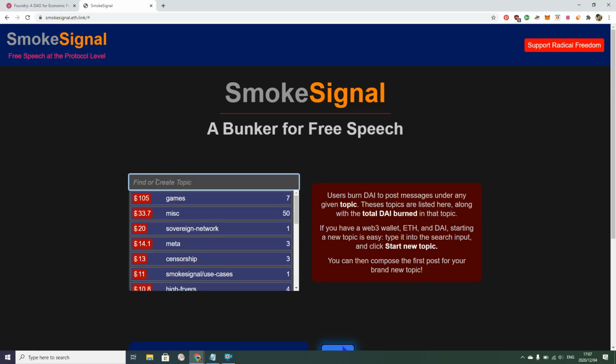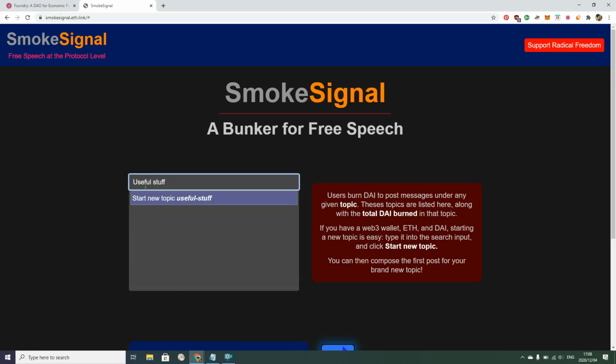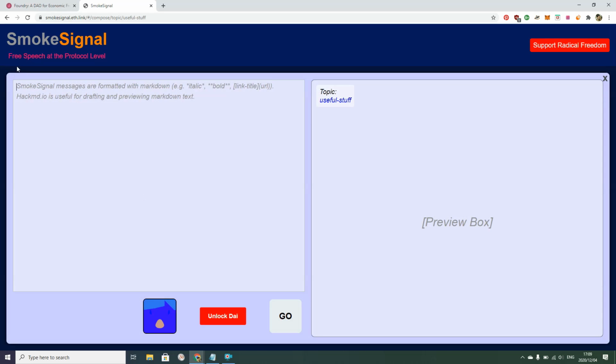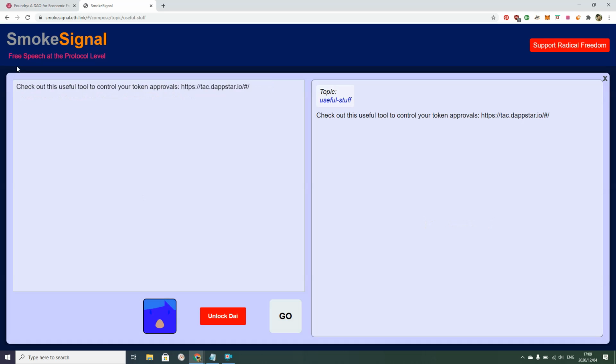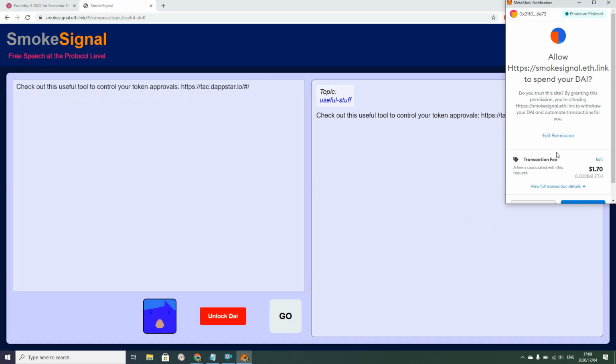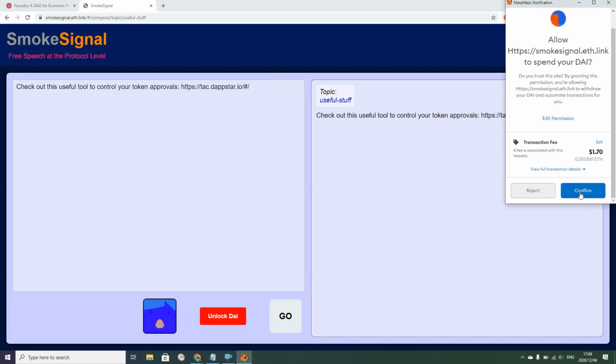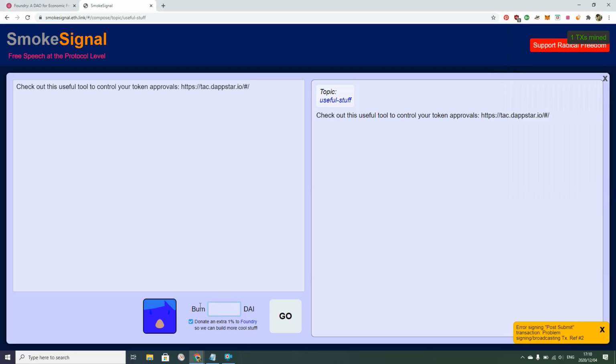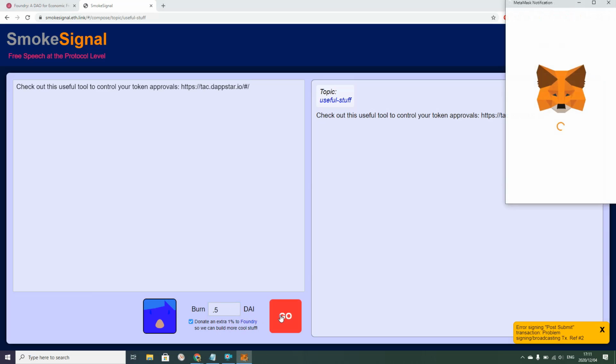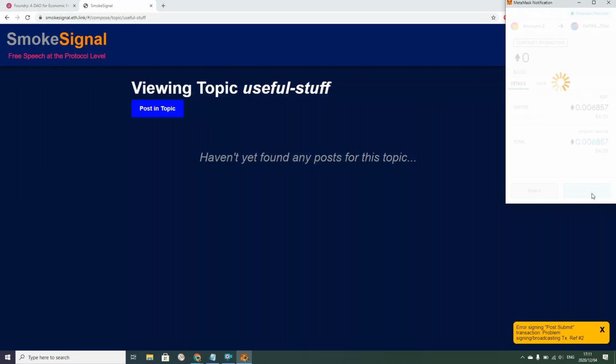Okay, so let's create a post. It can be anything, like airing my views on a political figure, calling for a protest in my city, or a beautiful ode to my late grandmother. I found a really useful tool for controlling smart contracts, so I'm going to put this here. Unlock DAI. Confirm. Now I have to decide on an amount of DAI to burn for this post. This is not a super important post, so I think I am going to burn half a DAI on this. Click Go. Confirm on MetaMask.